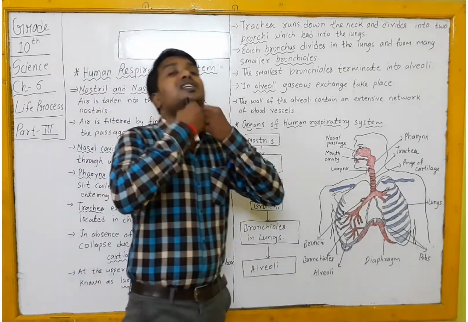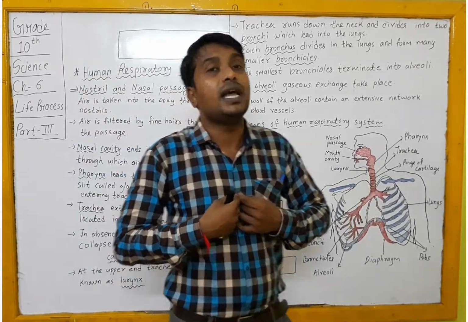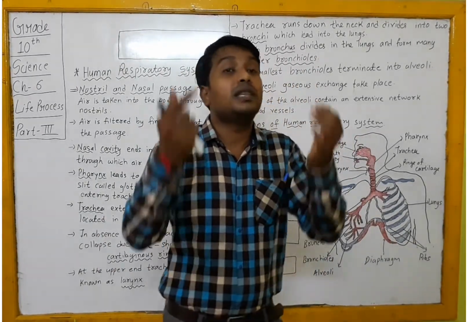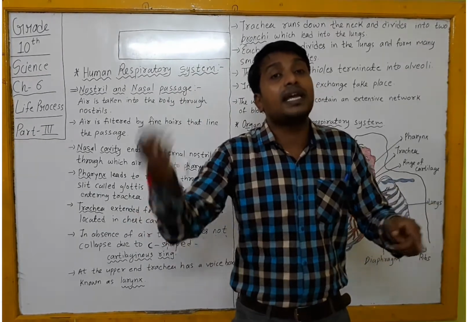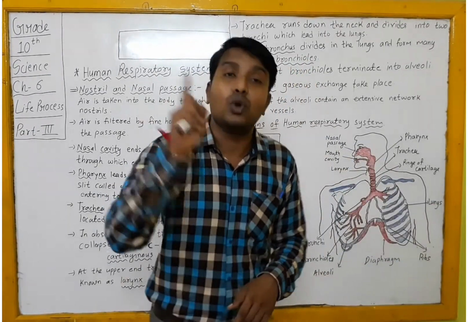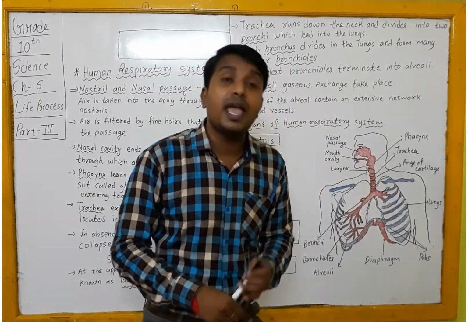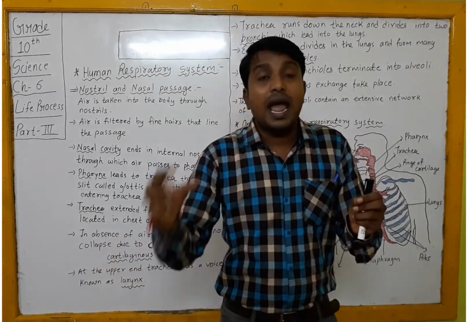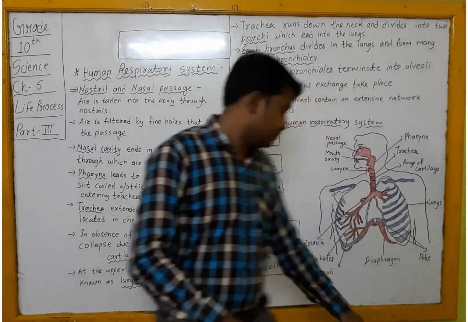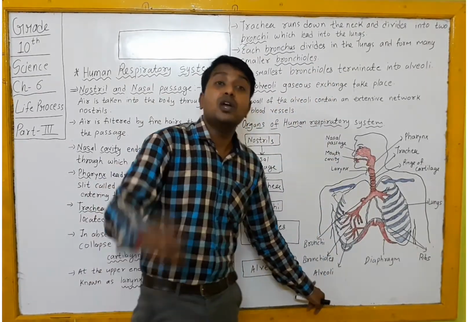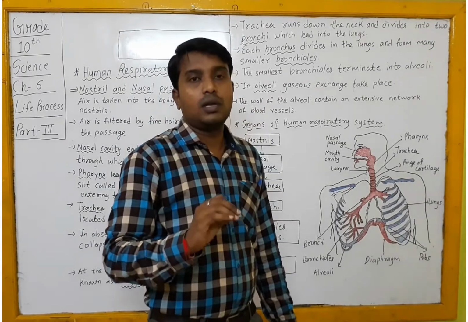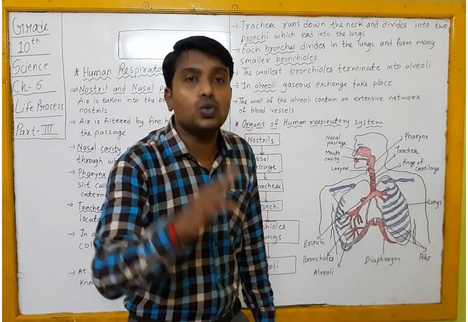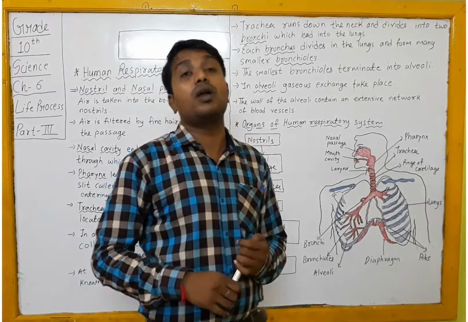That means the trachea runs down to the chest cavity and gets divided into two parts. Both those parts are known as bronchi. The bronchi eventually get into the lungs and get divided into various branches, and those branches are known as bronchioles. At the end where your bronchioles terminate, you have alveoli, which is the actual place where the gaseous exchange of O2 and CO2 takes place in our lungs.